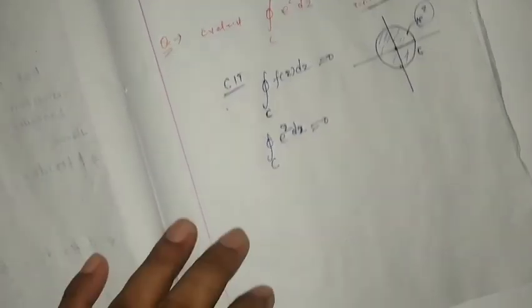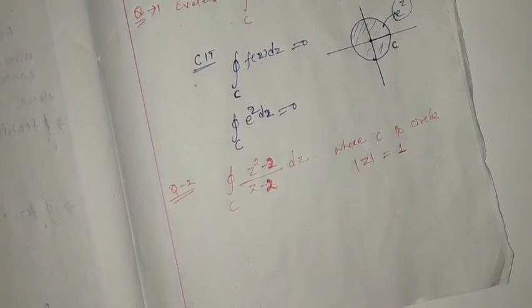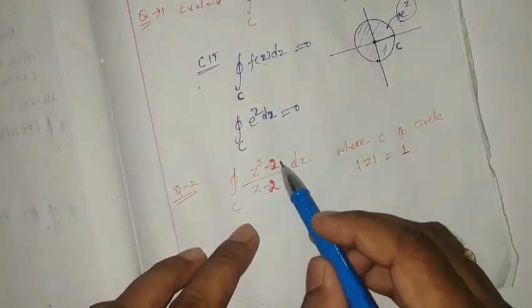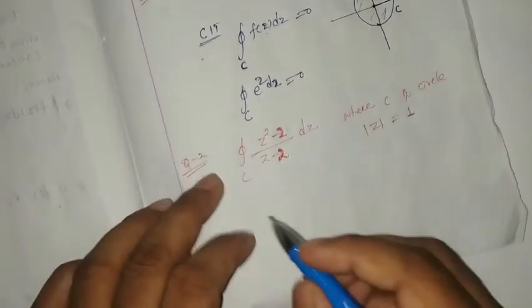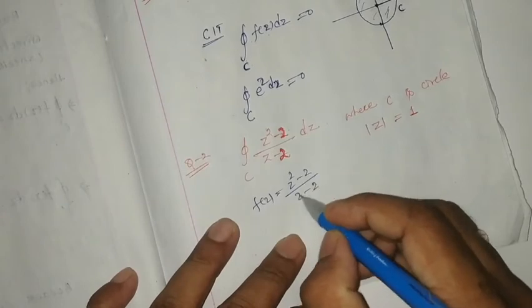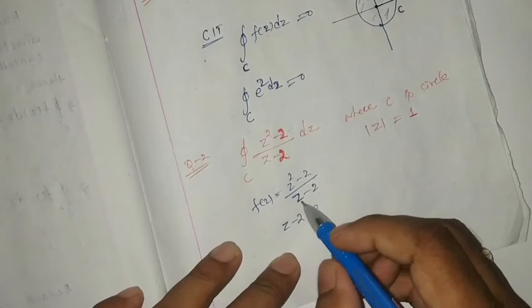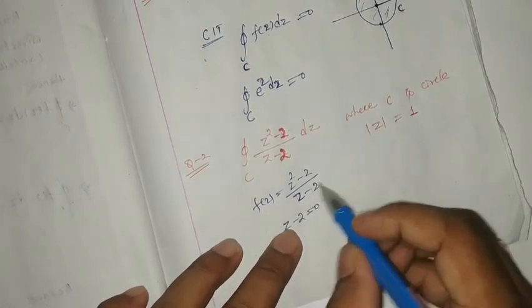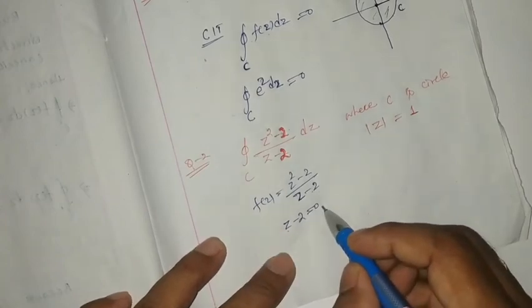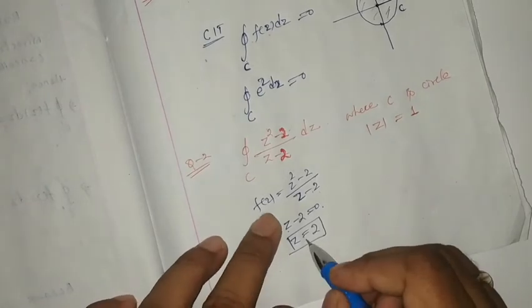Another question, which you can write down while I discuss it now, is one of the interesting questions: the integral of z square minus 2 by z minus 2 dz. Here the function is z square minus 2 by z minus 2. If z minus 2 is equal to 0, then the function is not analytic. So if we consider z minus 2 equal to 0, then z equals 2. At z equal to 2, the function is not analytic.